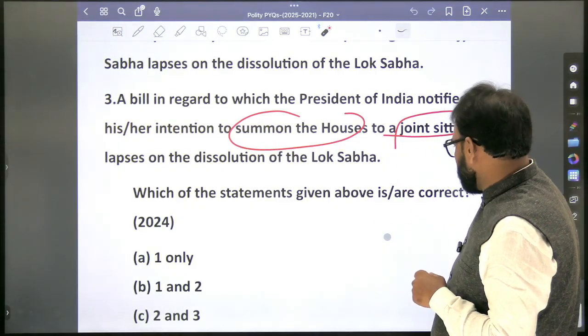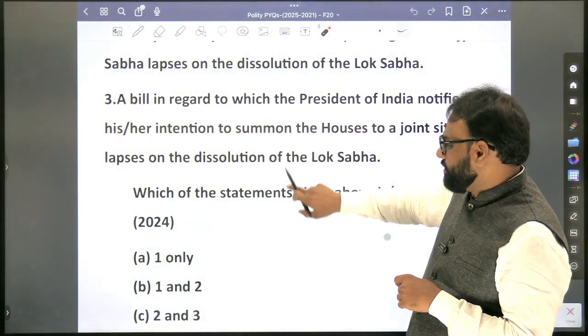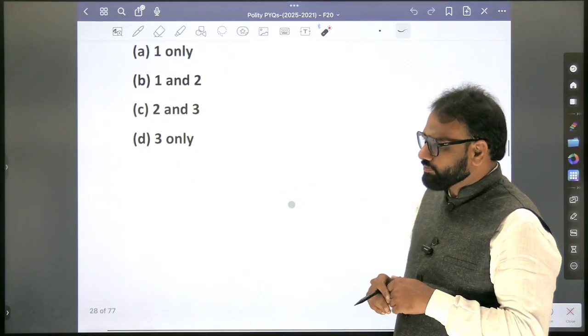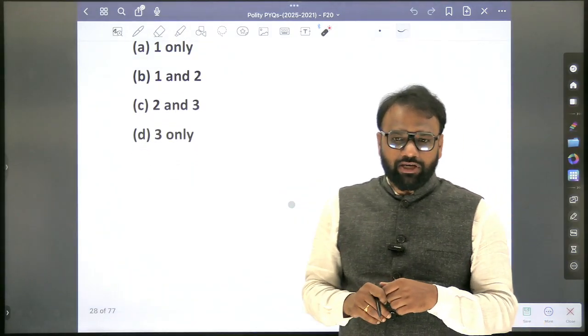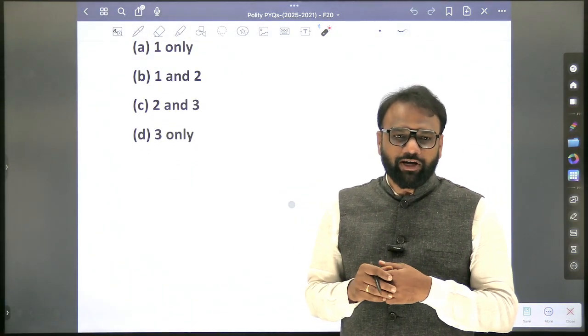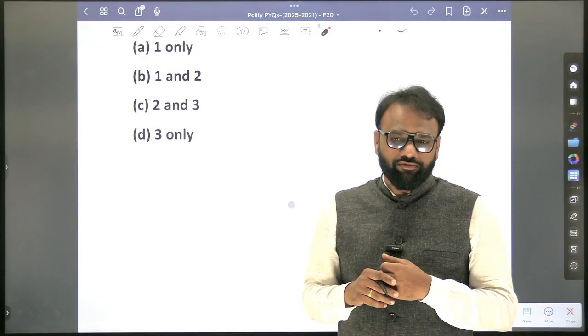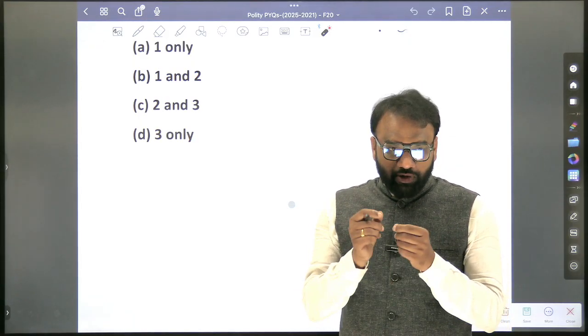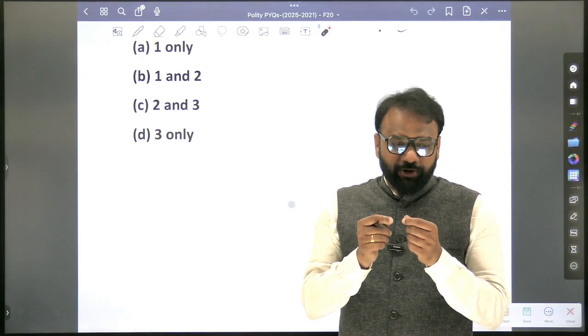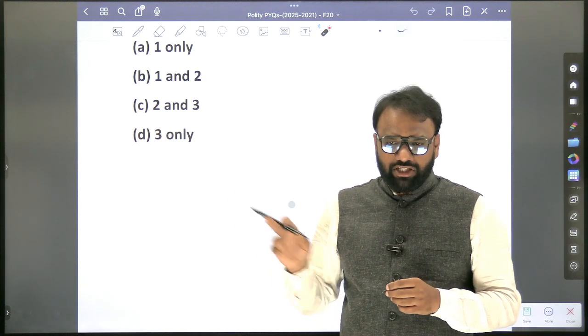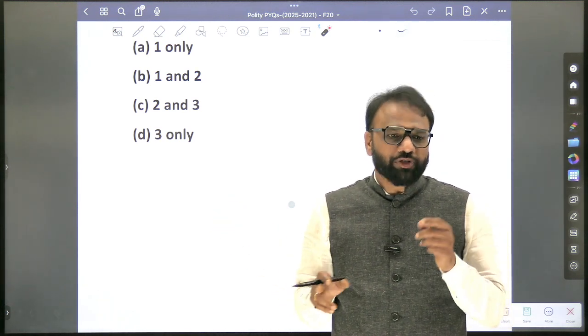Based on this question, these are the various aspects that you will prepare. For a financial bill, joint sitting: for which kind of finance bill is it possible? Both the finance bills or only one kind? Finance bill 2. So there it will cause a slight confusion. You just repeatedly go through finance bill 1 and 2, because in recent 2022 or 23 they asked a question on finance bill as well.